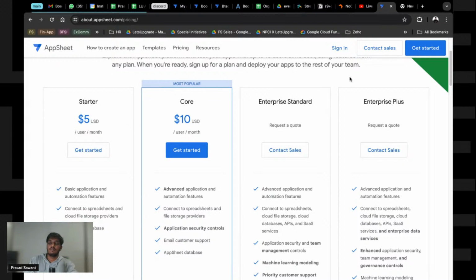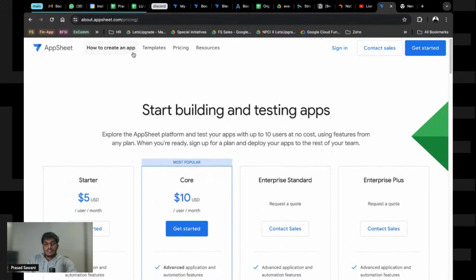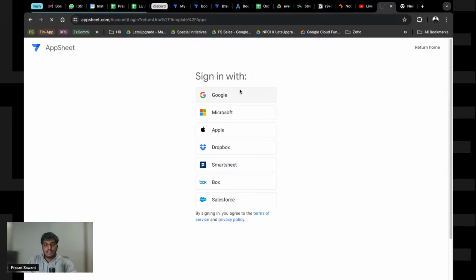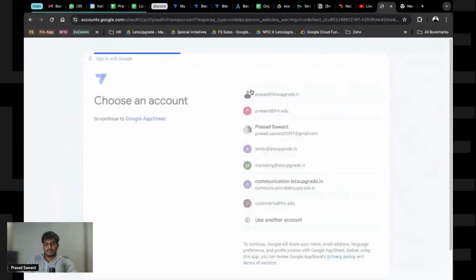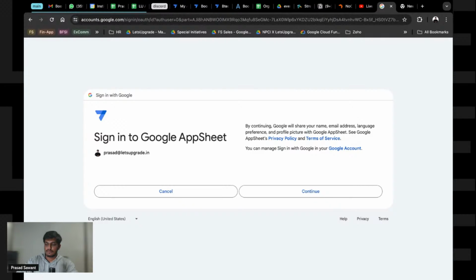A student plan is available; you can check that with AppSheet. So we are going to sign in. I'm going to use my Google account, and we are going to allow.